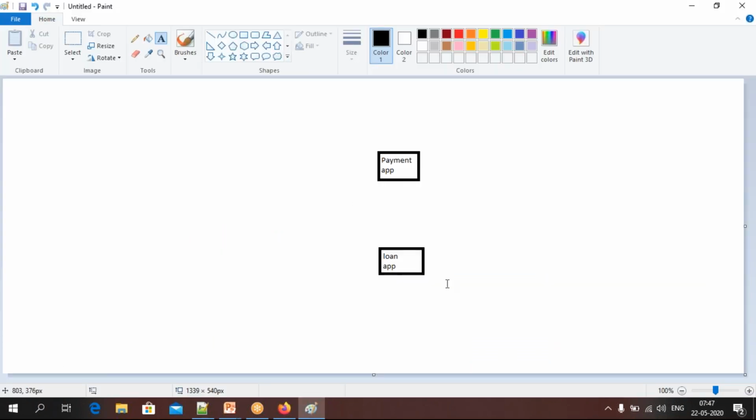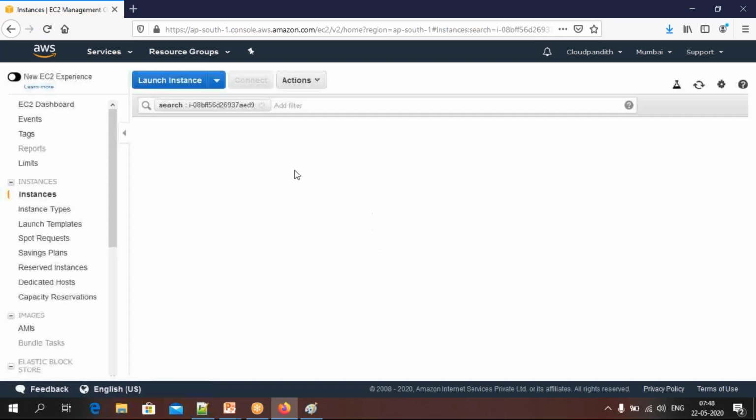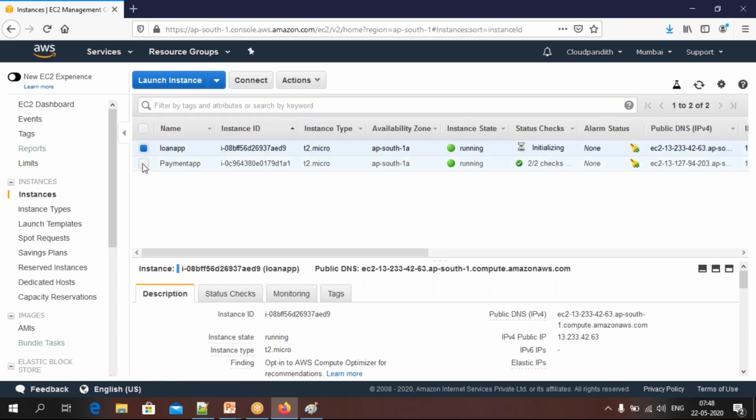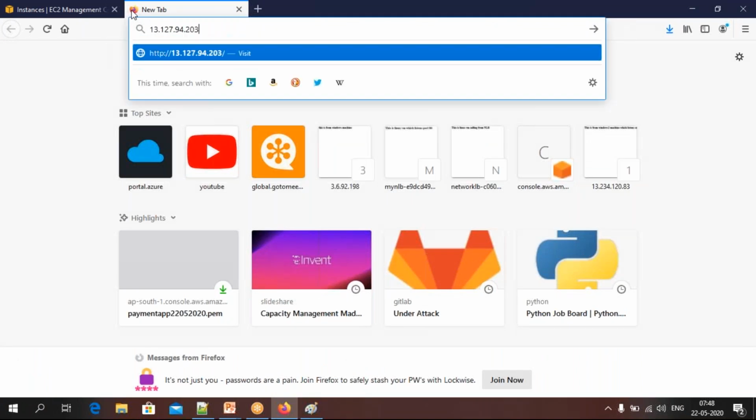Now the first thing is I need to test whether the payment app I have hosted in this machine is working or not. Whatever loan app I have hosted in this machine, it is working or not, accessible or not. I need to test these two things. Come here. Click on this instance, it will take you to the same dashboard. A filter is applied here. Remove this filter so that you can see all the machines which are running. The payment app we launched first. Go to payment app, take this IP address, come here.